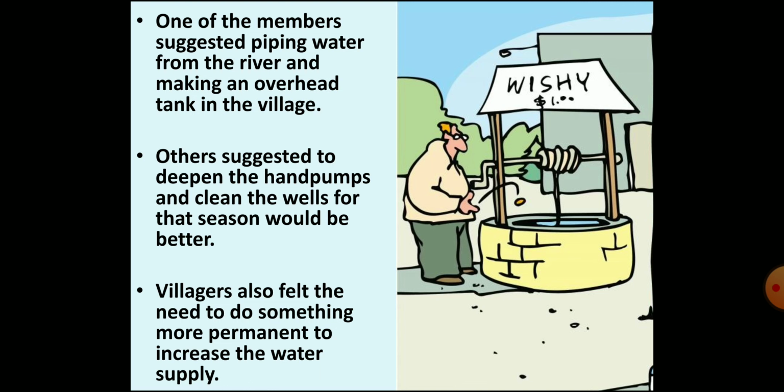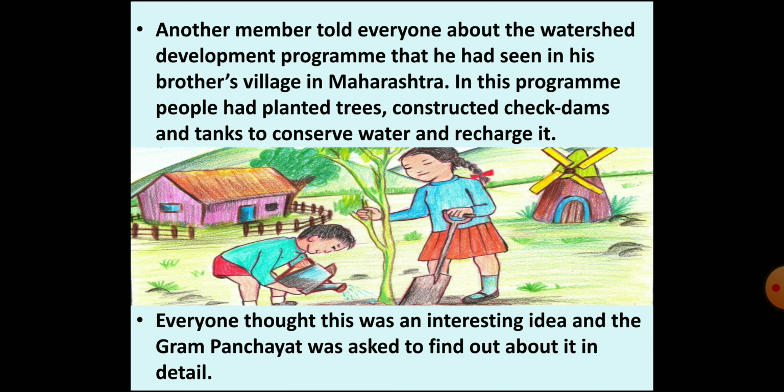One member talked about a watershed management program that he had seen in his brother's village in Maharashtra. In this program, people had planted trees, constructed check dams and tanks so that water could be conserved and further recharged. The member also told that the government provides money for this work. Everyone found that it was an interesting idea, and the Gram Panchayat was asked to find out about it in detail.